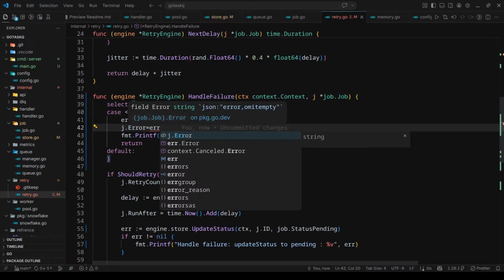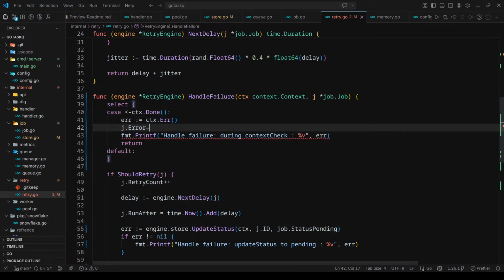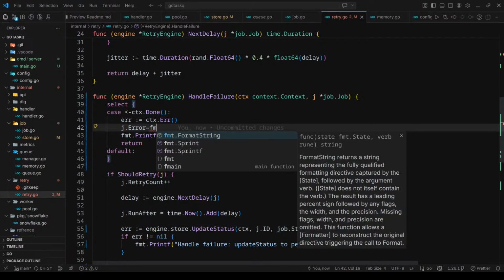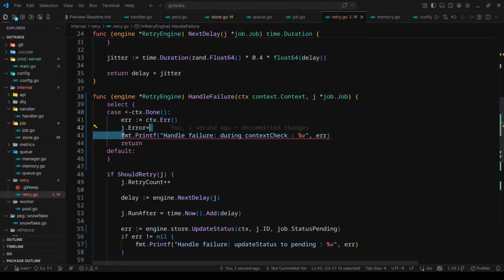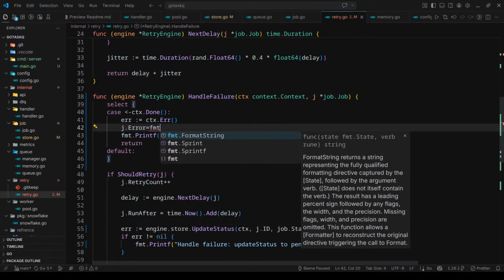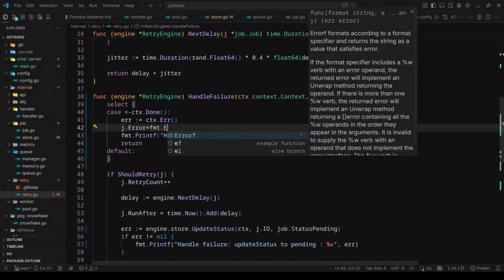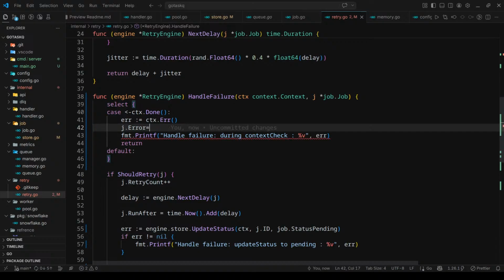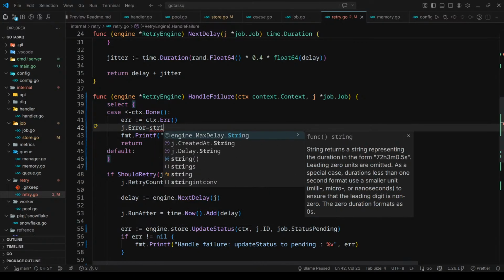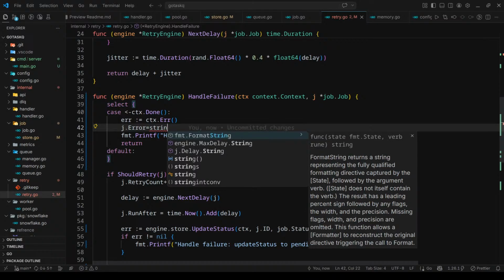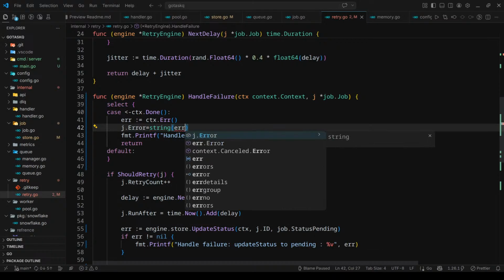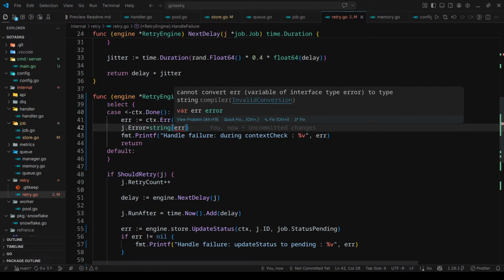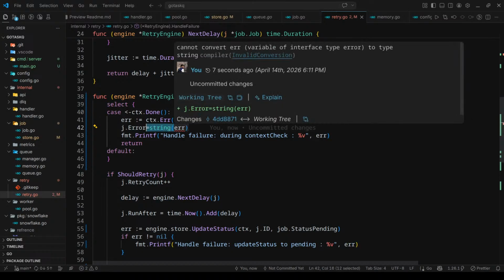Error is a type of string, fmt.Errorf returns an error. So what we can do is stringify the error. It won't work. Cannot use error variable of interface type error as type string.